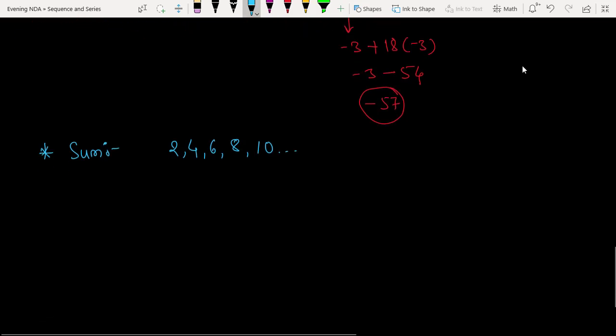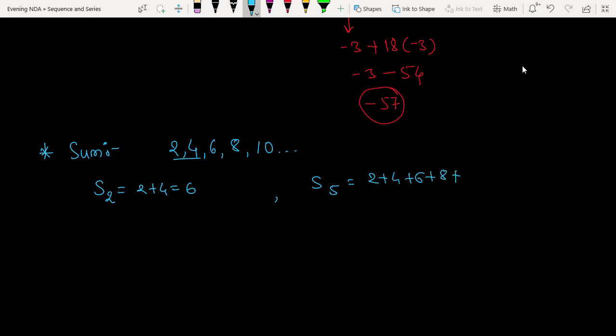What is the sum of first 2 terms here? S2. This 2 indicates that you are taking only 2 terms from the sequence. So the first 2 terms are 2 plus 4, which is 6. What is the sum of first 5 terms here? 2 plus 4 plus 6 plus 8 plus 10, which is nothing but 2 and 4 is 6, 6 and 6 is 12, 12 and 8 is 20, 20 and 10 is 30. It is 30.